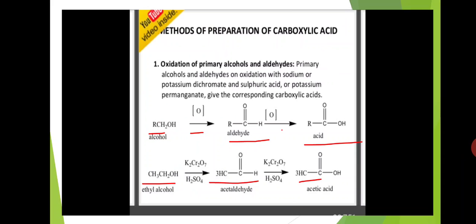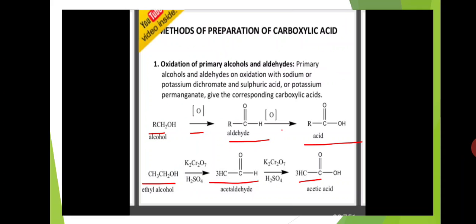Primary alcohols and aldehydes on oxidation with sodium or potassium dichromate and sulfuric acid or potassium permanganate give the corresponding carboxylic acids. Example is there, alcohol. First alcohol on oxidation is converted to aldehyde.